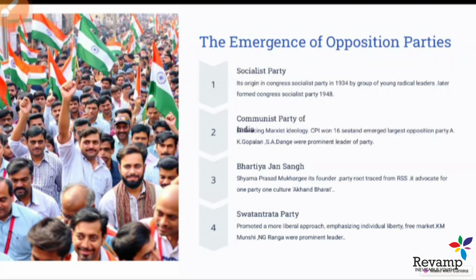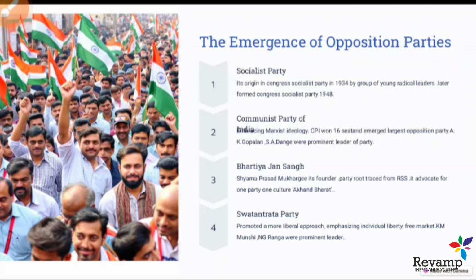And the second one is the Communist Party of India. The Communist Party of India, you guys have already studied in your earlier classes also, I hope. It's based on Karl Marx's ideology, where it talked about the working class and criticized the capitalist approach. They believe that the capitalist class exploits the working class to maximize its profit. The Communist Party's ideology spread all over the world, and its impact was also reflected in India, which led to the formation of the Communist Party of India.